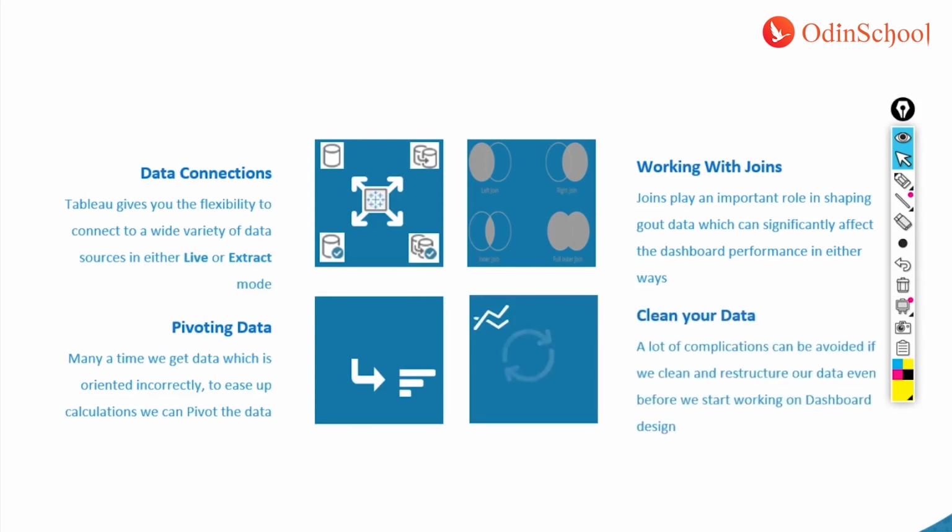Finally, we are going to see how you can clean your data in the most effective way. Like if there is any column you have to rename, or you have to split some columns, or you may have to change the data types, and you may have to add aliases and many more things. From a data cleaning perspective, we are going to see all these aspects. So let's get into the Tableau tool and see how we can do each one of them.